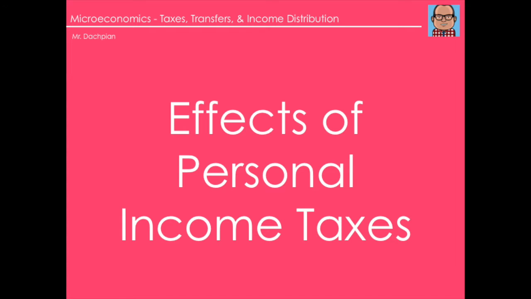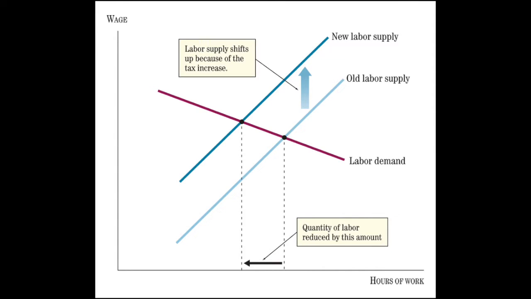The effects of a tax on labor income can easily be analyzed using a labor supply and labor demand curve, as illustrated here. A personal income tax shifts the labor supply curve to the left, with the vertical distance between the old and new labor supply curves depending on the value of the tax. As the labor supply shifts up, the equilibrium quantity decreases and the equilibrium wage rises. The reduced work will cause a deadweight loss. Just like with the tax on a commodity, the size of the deadweight loss depends on the elasticity of the demand and supply curve.